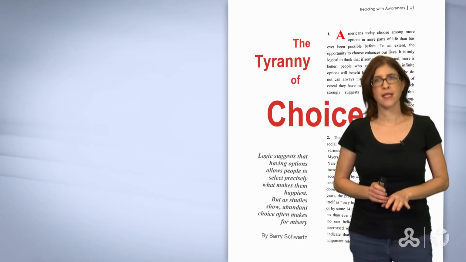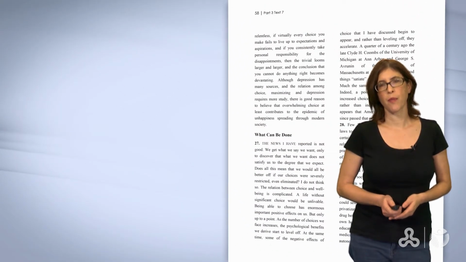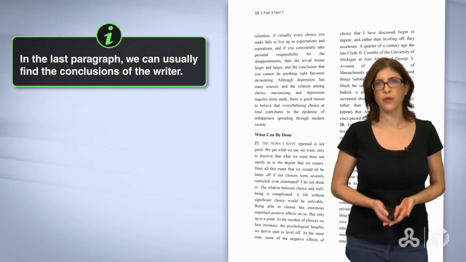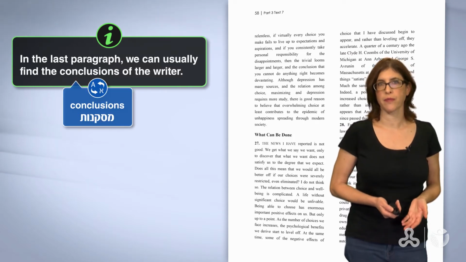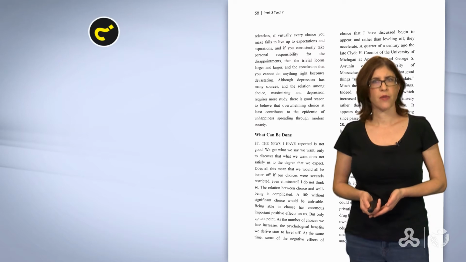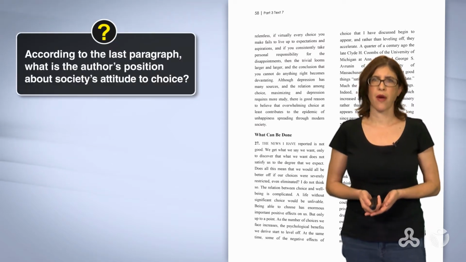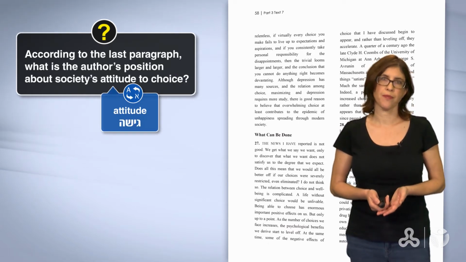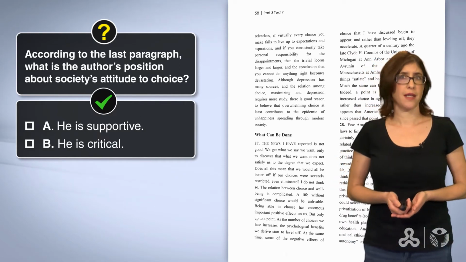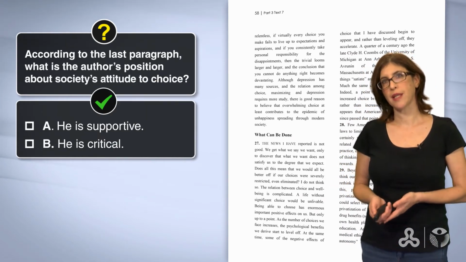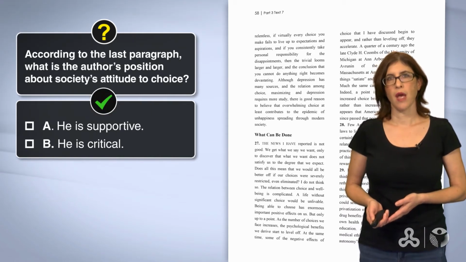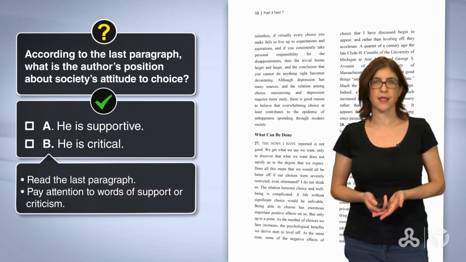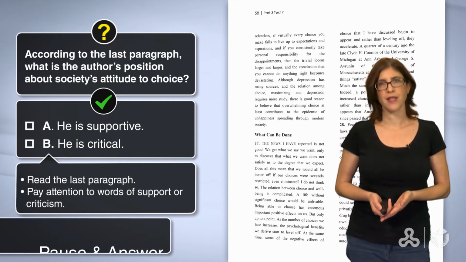Now we can continue our skimming by reading the last paragraph. Remember, the last paragraph is always very important. In the last paragraph, we can usually find the conclusions of the writer. And our next question is, according to the last paragraph, what is the author's position about society's attitude to choice? Find out if A, he is supportive, or B, he is critical. Now read the last paragraph. Pay attention to words of support or criticism. Press pause and come back when you're done.